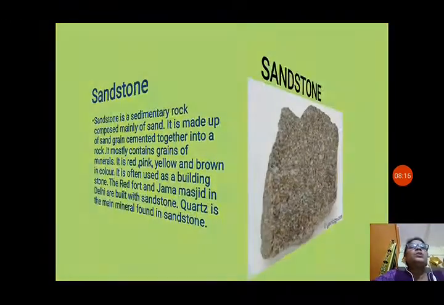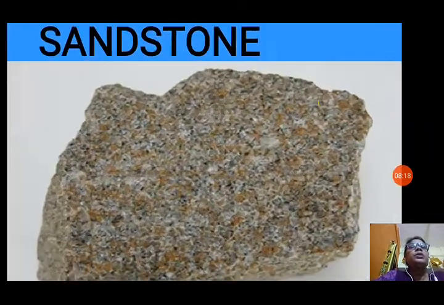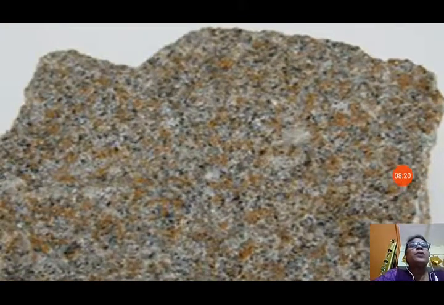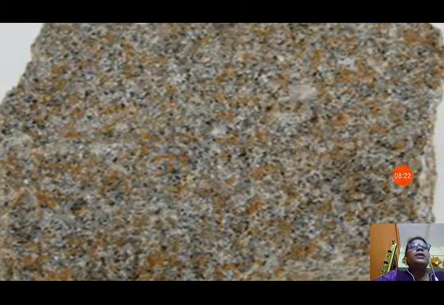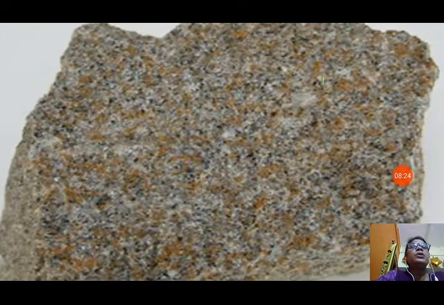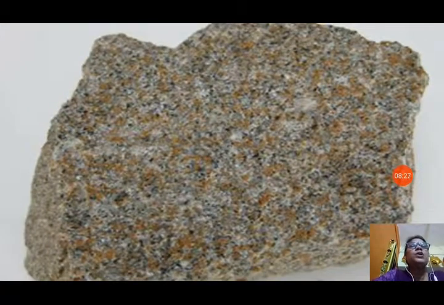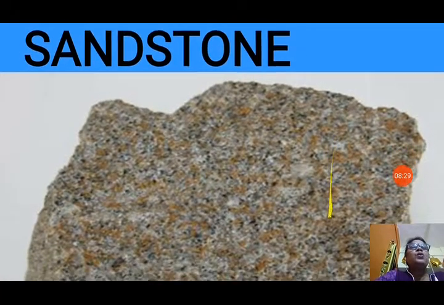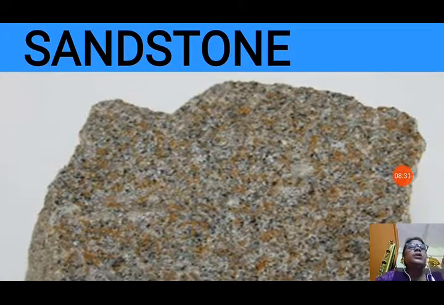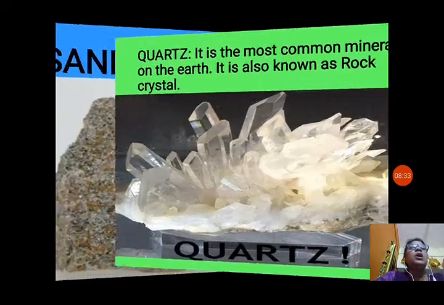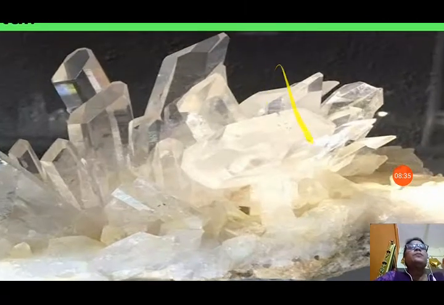So let us see what is quartz and sandstone. You can see the picture of sandstone. It looks yellow, pink, and many types of grains are present in it. You can see the shining material also, that is quartz. So this is sandstone. Now next we will see about quartz. What is quartz?